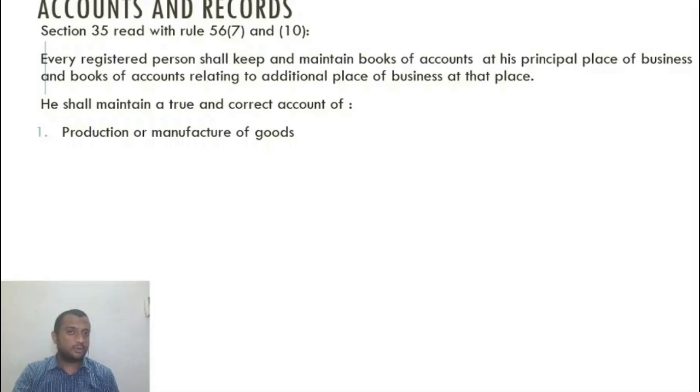I want what are the goods that are produced or manufactured. Next, I want what are the inputs that have been procured, right? What are the details of inputs that have been procured? What are the details of output supplies? Three things. Goods manufactured or produced. What are the inputs that have been purchased? What are the outward supplies that have been made?